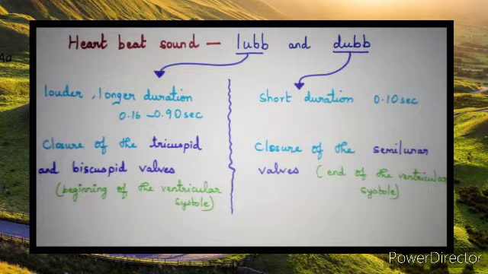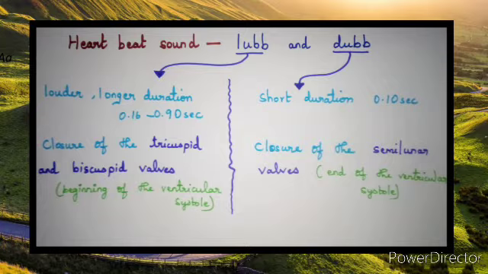Your first sound, lub, is louder and has a longer duration, that is 0.16 to 0.90 second. Your dub sound is of shorter duration, 0.10 second. The lub sound occurs due to the closure of the tricuspid and bicuspid valves, while the dub sound occurs due to the closure of the semilunar valves. You know what the semilunar valves are? Pulmonary valve and aortic valve.